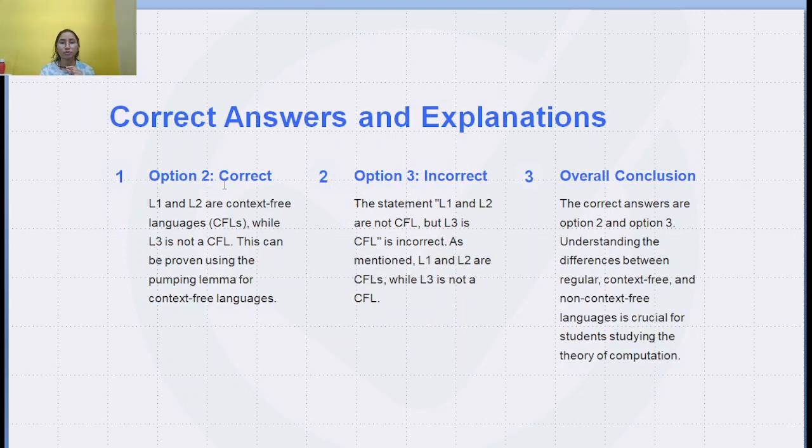So our correct option was option number 2. So overall our correct option was option number 2. And understanding the difference between regular, context-free and non-context-free languages is crucial in studying the theory of computation.